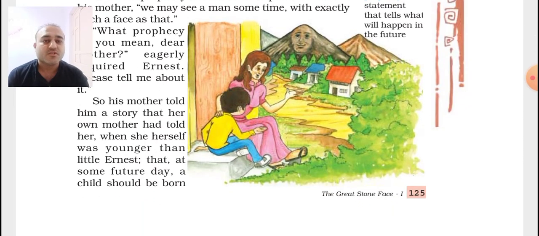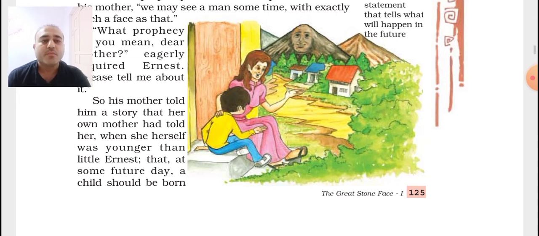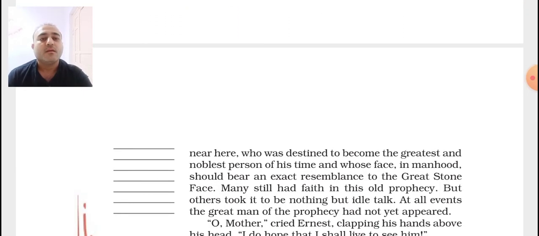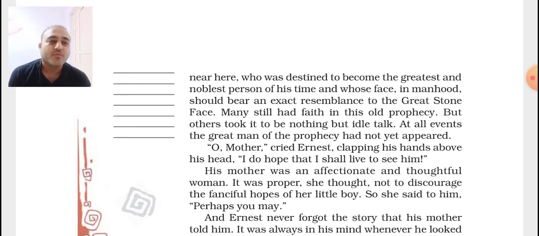So his mother told him a story that her own mother had told her when she herself was younger than little Ernest: that at some future day a child should be born near her, here in the valley, who was destined to become the greatest and the noblest person of his time, and whose face in manhood, when he is grown up and old enough, should bear an exact resemblance, in looks and everything, to the great stone face.